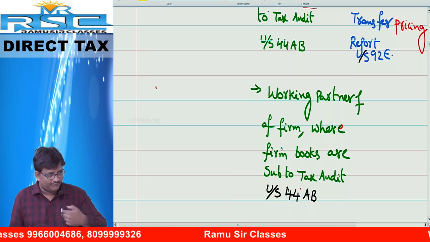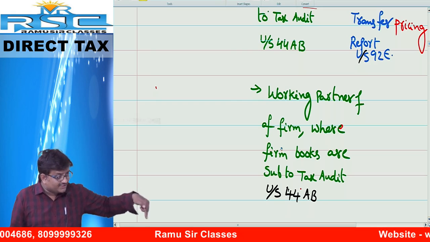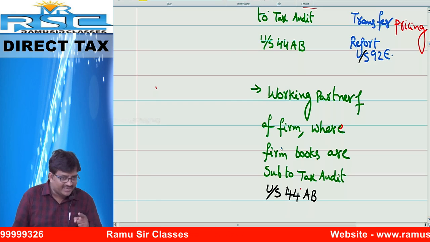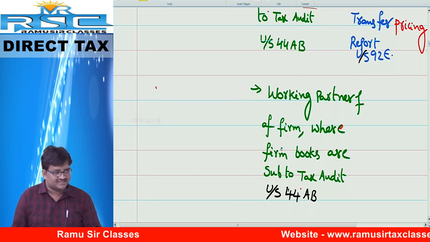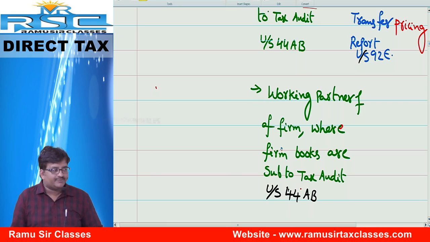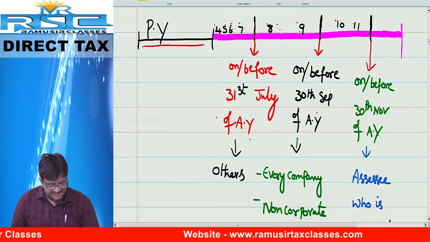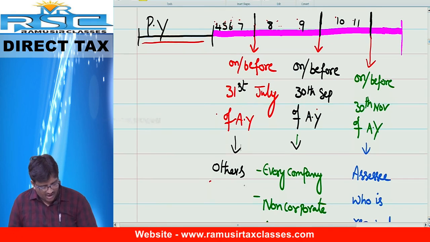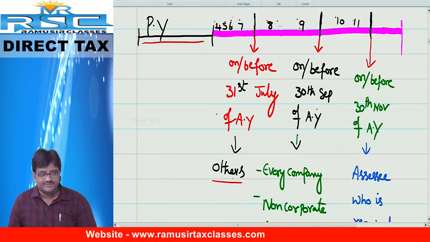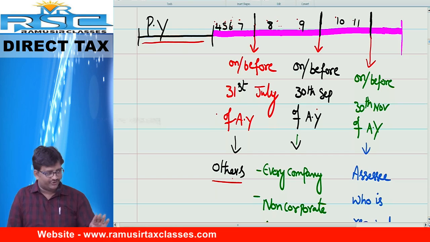That is the reason. Working partner of a firm, where the firm books are subject to tax audit. Come again. Firm books are subject to tax audit. They are liable to file the return on or before 30th September. Friends, all other persons, see the word, all other persons, they are liable to file on or before 31st July.